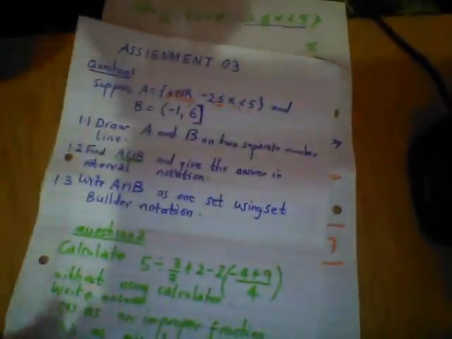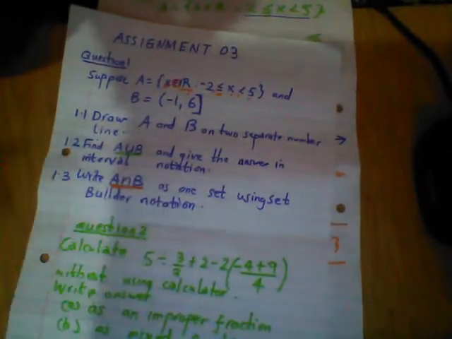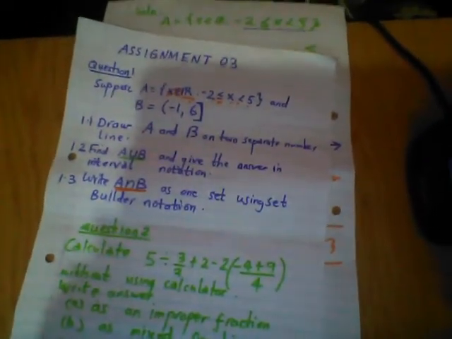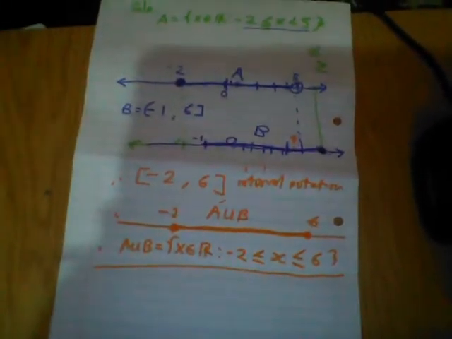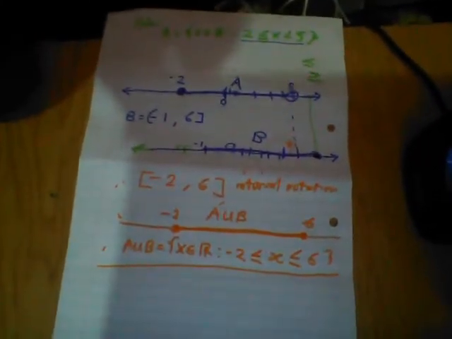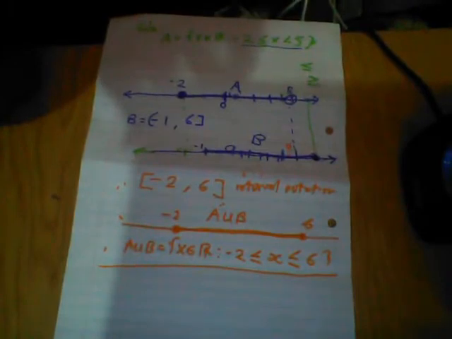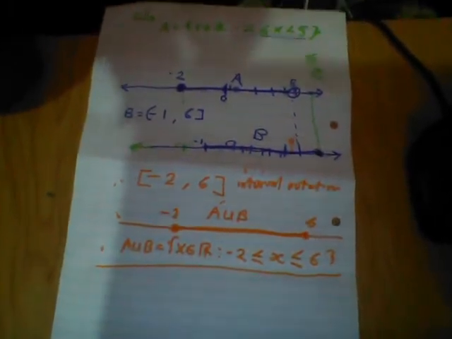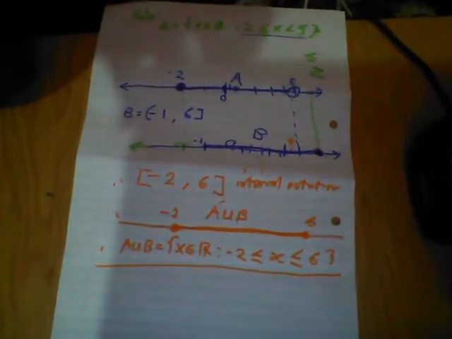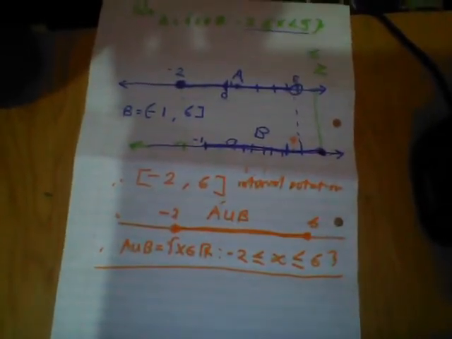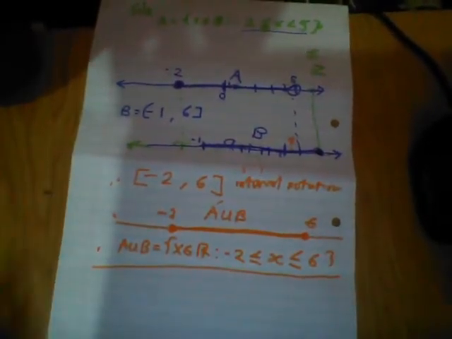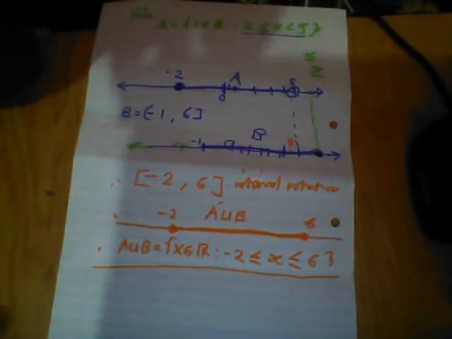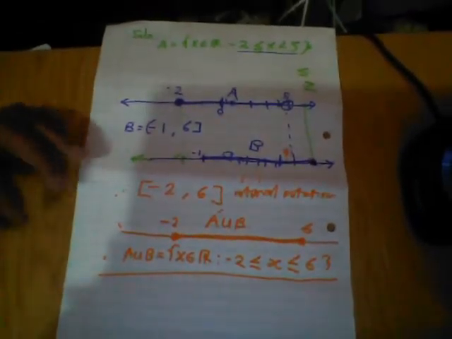The last part, they say find the intersection. Intersection is when these two sets share common data. They share something common. For example, if me and you meet up in town, or in our village, like you know in Africa we always talk about village. So if me and you meet up in a village, or let's say we meet up in Soweto, and we say let's meet up at 12 o'clock, when you meet up there, that's our intersection point where me and you will meet up. So when two things have stuff in common, that means intersection.